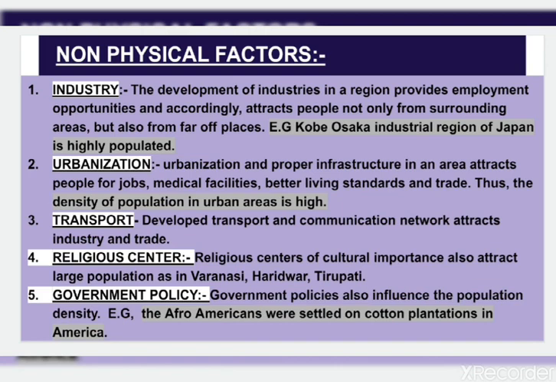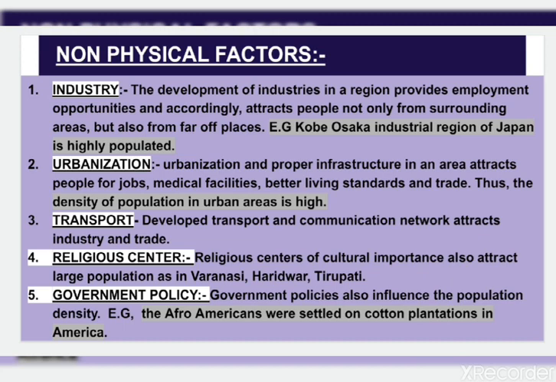Next, we will learn non-physical factors. First is industry. The development of industries in a region provides employment opportunities and accordingly attracts people not only from surrounding areas but also from far off places. For example, the Kobe Osaka industrial region of Japan is highly populated. Urbanization, next point. Urbanization and proper infrastructure in an area attract people for jobs, medical facilities, better living standards and trades. Thus, the density of population in urban areas is always high.